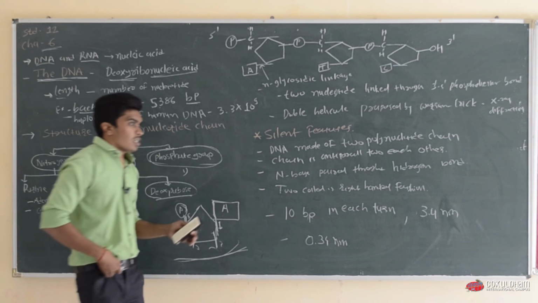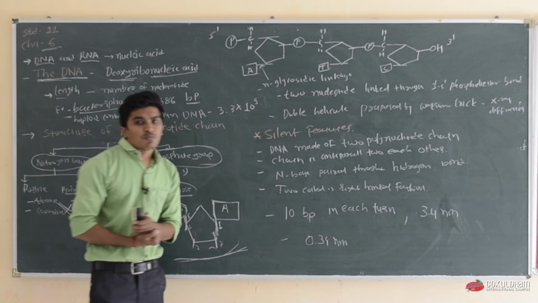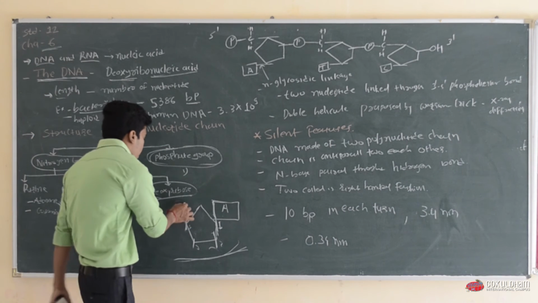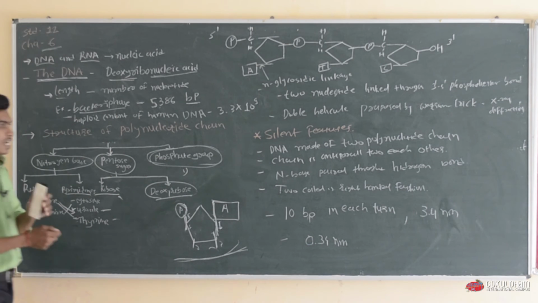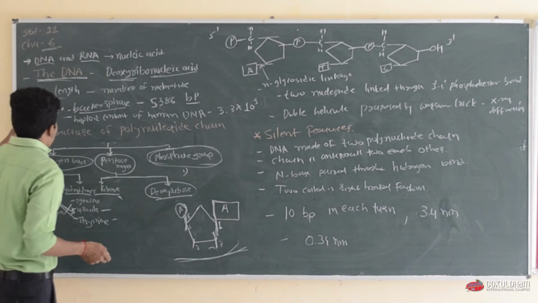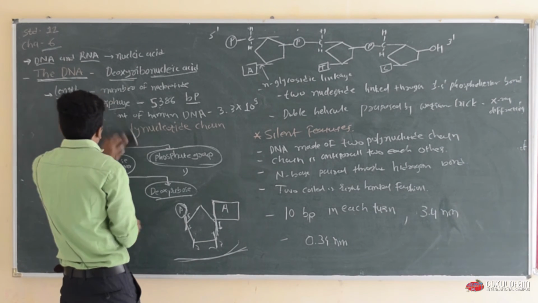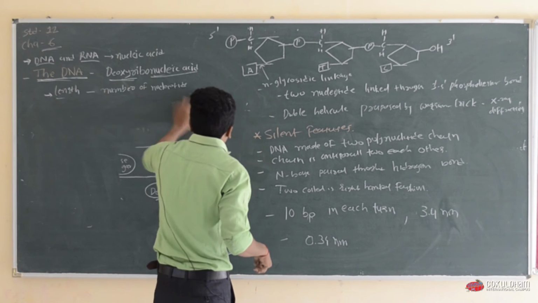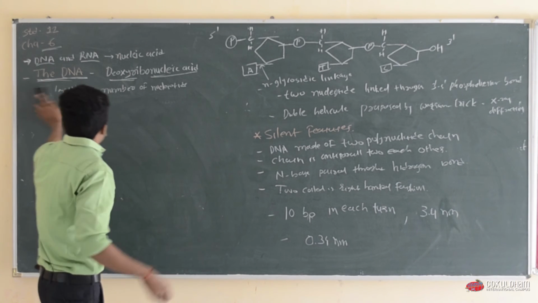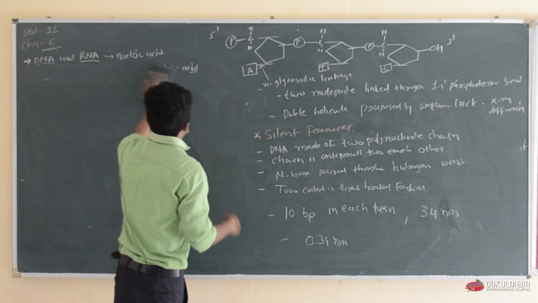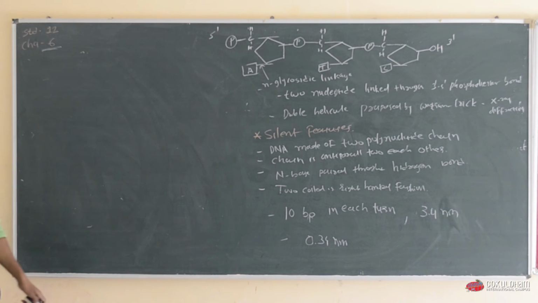So what is the basic difference between nucleotide and nucleoside? In a nucleoside only the sugar and nitrogen base are present, whereas in a nucleotide a phosphate group is added to the nucleoside. So this is about the components of nucleic acid. Now let us see the actual structure of DNA, which was proposed by James Watson and Francis Crick in 1953 by the process called X-ray diffraction.